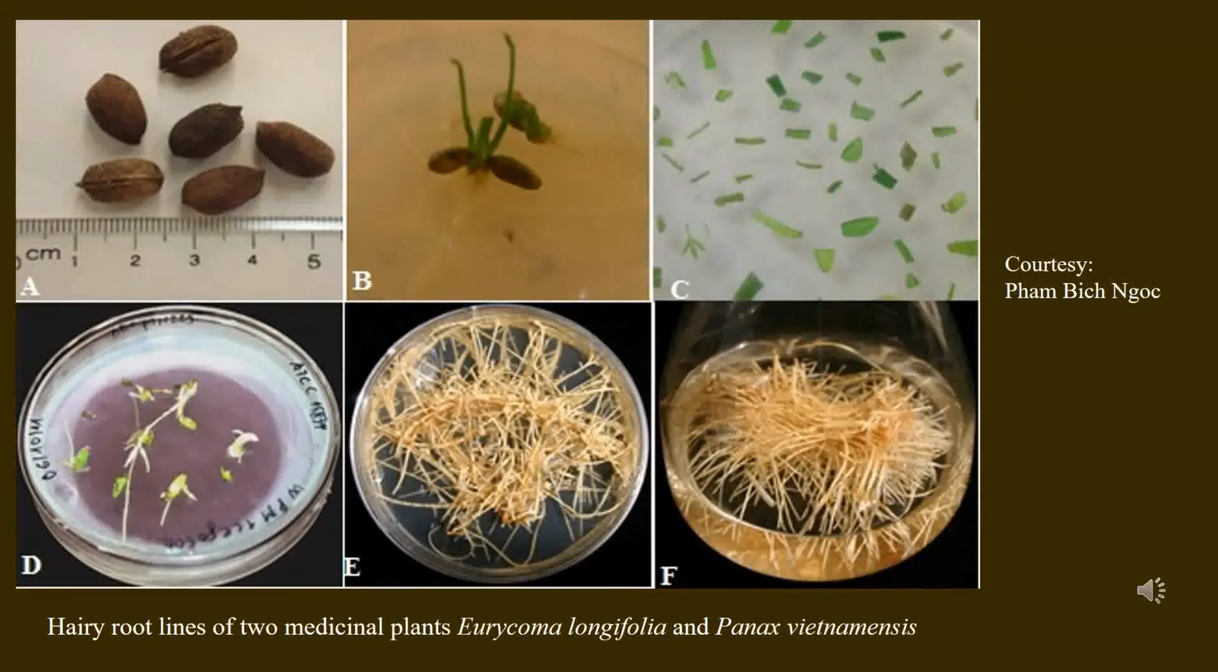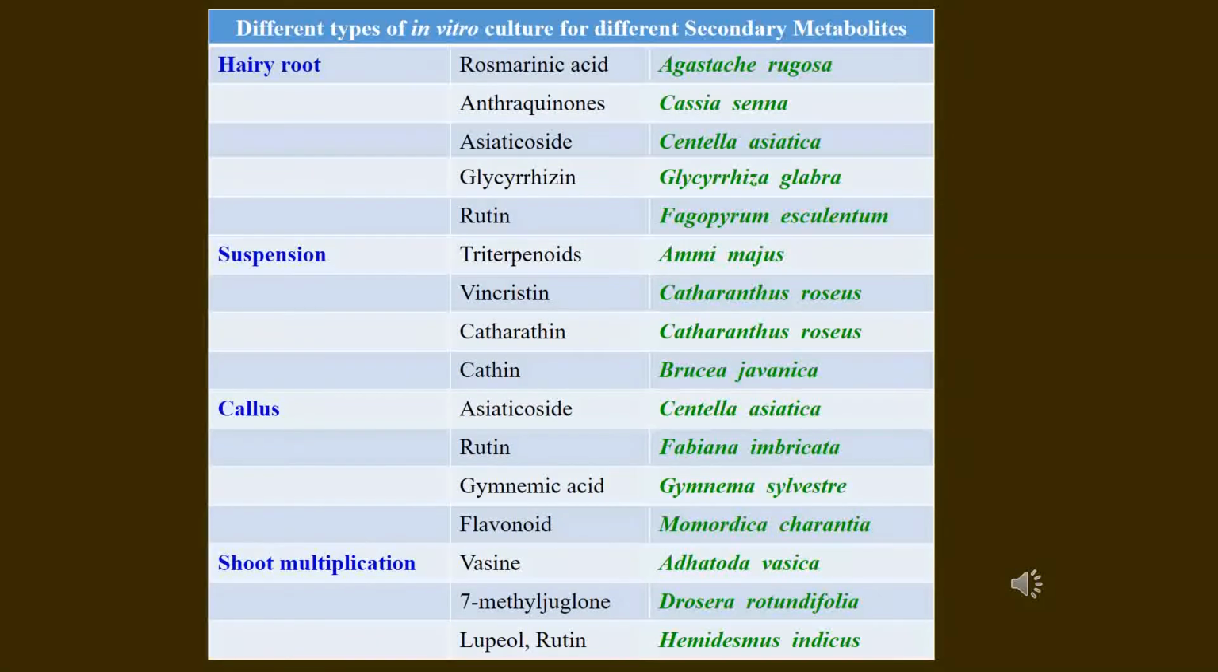Here the pictures show how the leaf explants taken from aseptically grown seedlings are gradually transformed to hairy roots. Here is a list of different secondary metabolites with their respective source plants and the method of in vitro culture by which they are being produced.